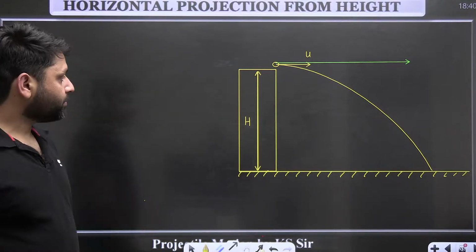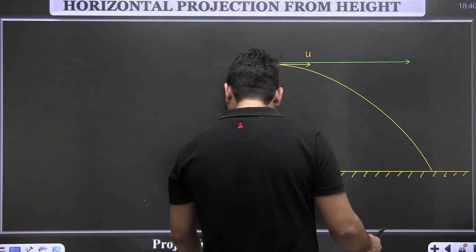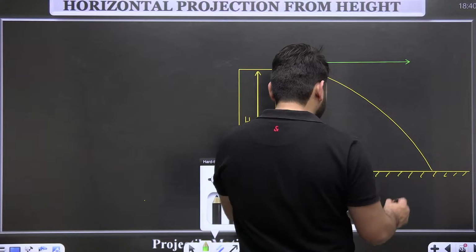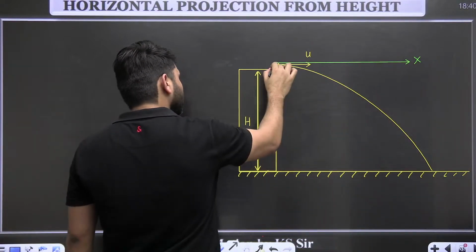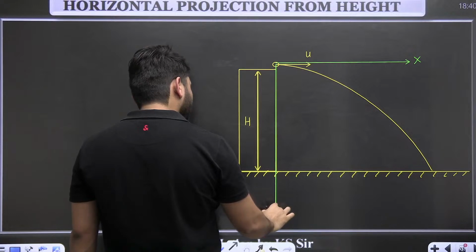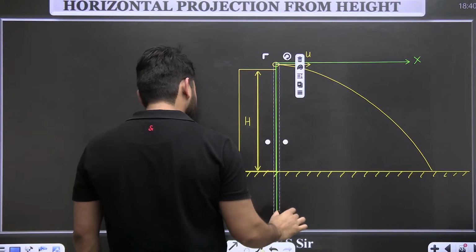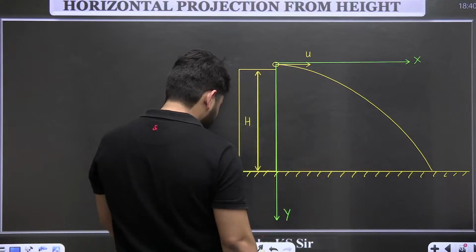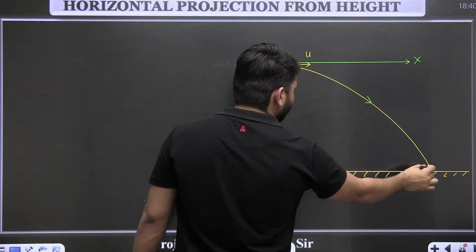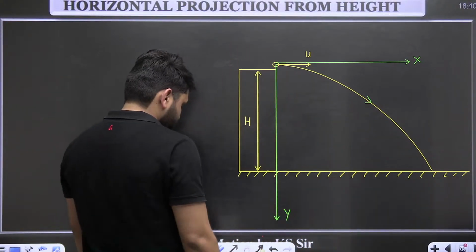So this direction is considered as the x direction, and this direction is the y direction. Now the vertical downward direction is taken as the positive y direction, because the motion is in this direction only. This is the path of the particle. The particle strikes at this point.